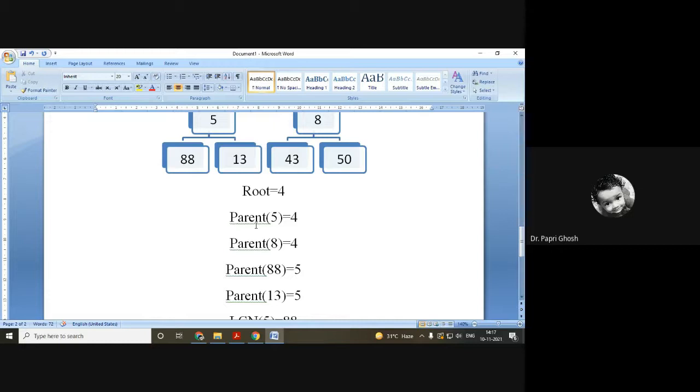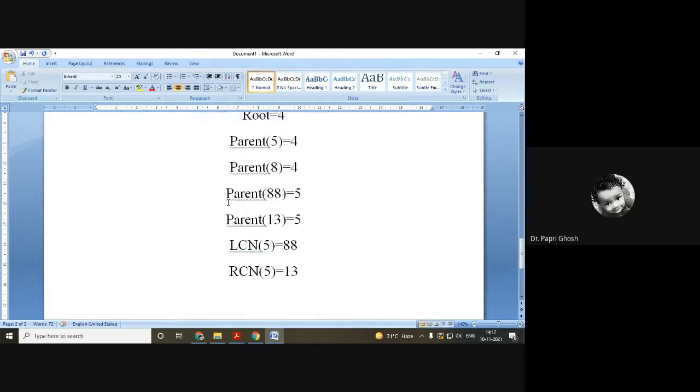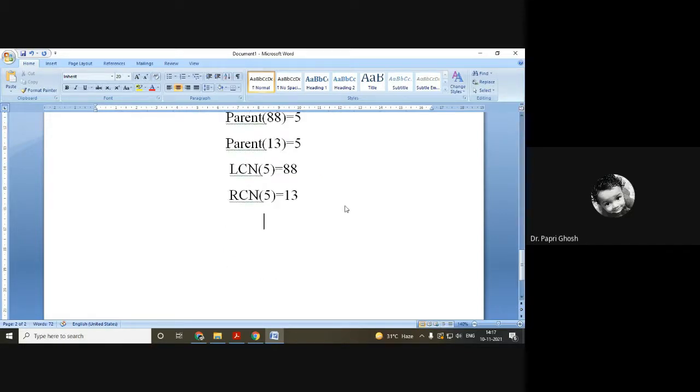Now, construction of a heap is important. How to construct a heap? To construct a heap, we should have some numbers. The numbers can be in ascending or descending order, or it can be any.